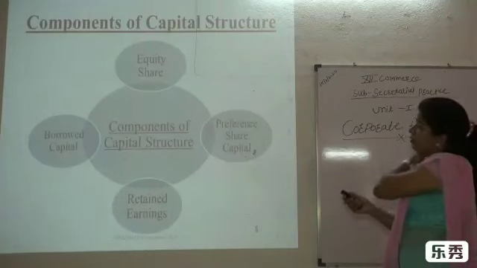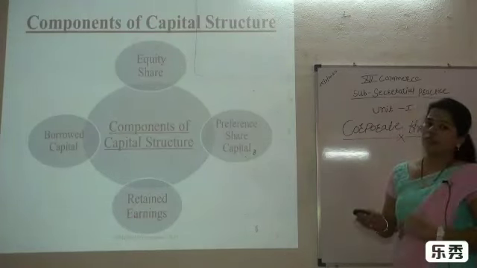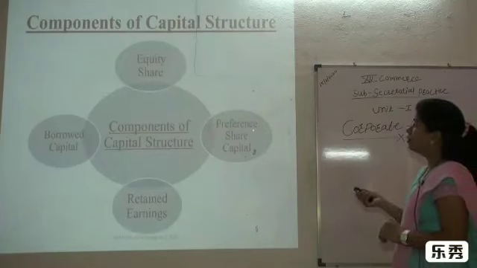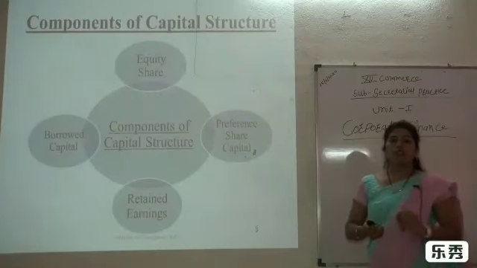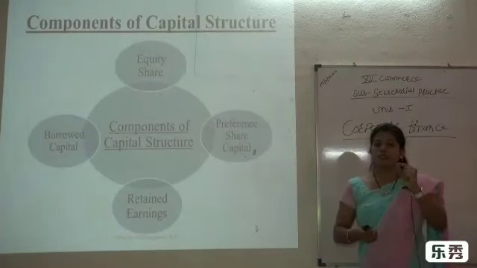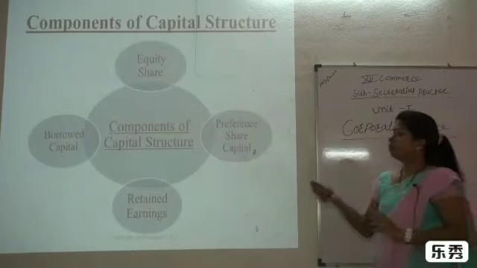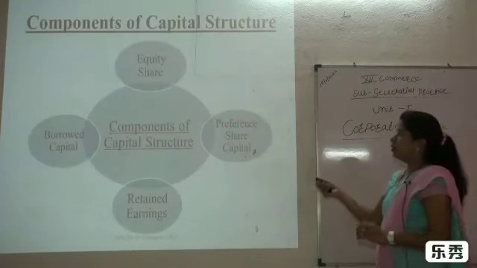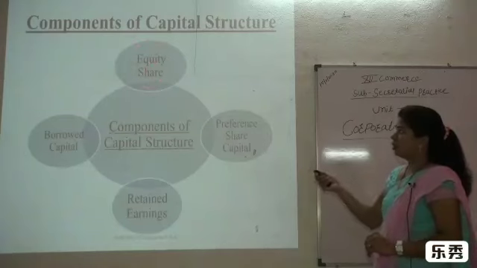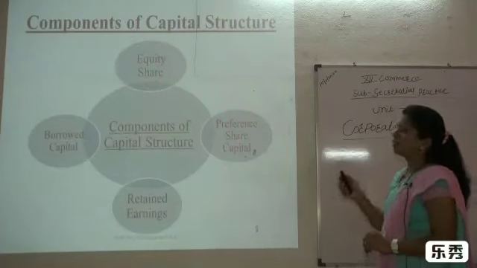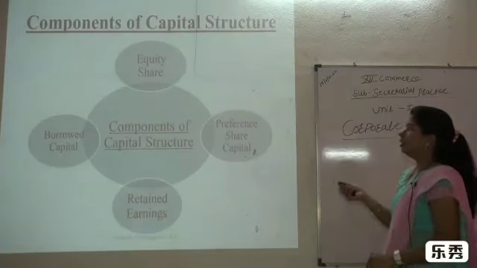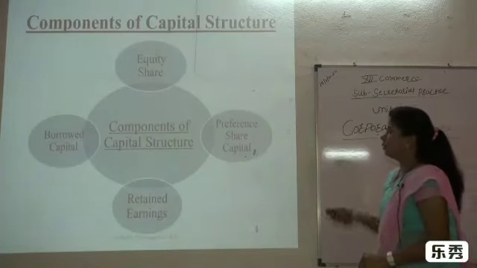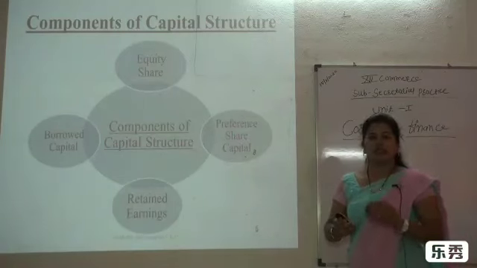Second is the preference share capital. It is also a part of capital, but more preference is given in the dividend returns, and that's why it is known as preference share capital. When the company earns a profit, first preference is given in distributing the dividend to the preference shareholders. The rights of the equity shareholders are not given to the preference shareholders. They have preference in receiving the dividend, as we learnt in 11th standard about equity shares and preference shares.